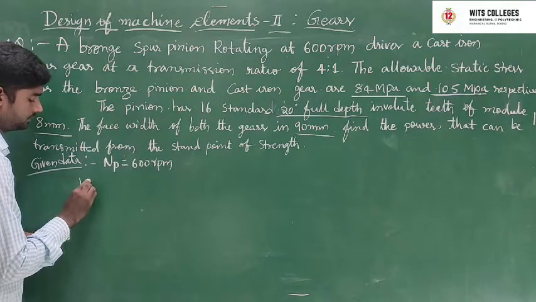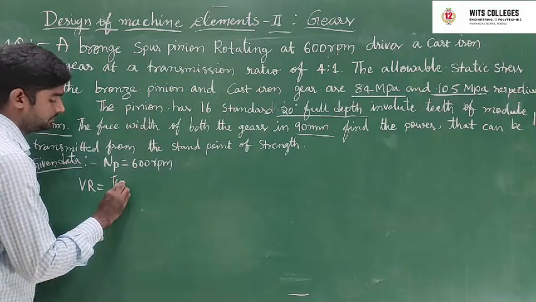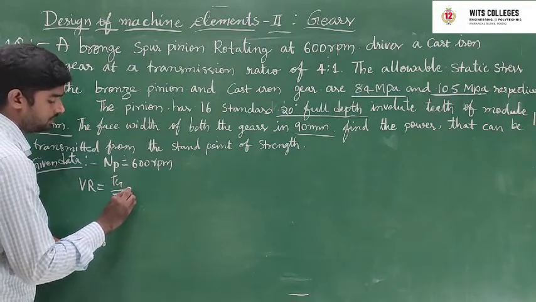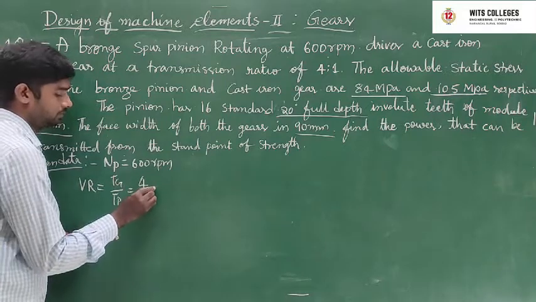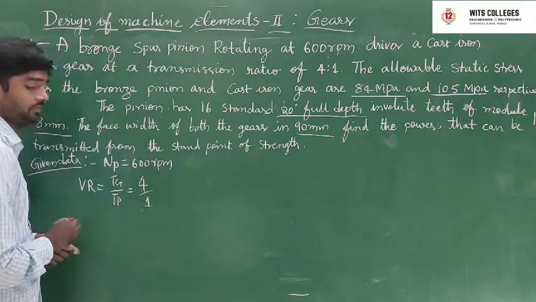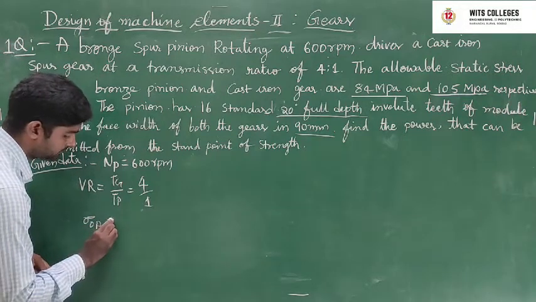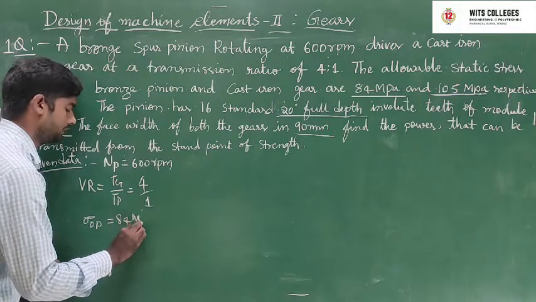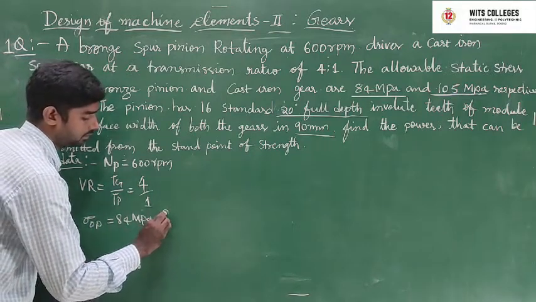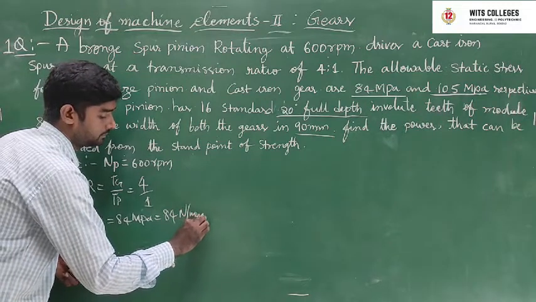Next, velocity ratio VR is equal to TG by TP is equal to 4/1, that's why 4/1. Next, sigma OP, the pinion stress, is 84 megapascal, equal to 84 Newton per mm square.